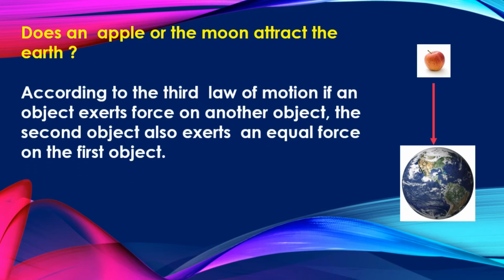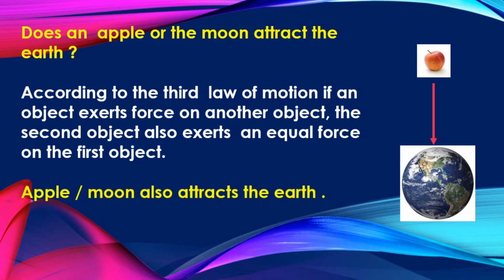According to the third law of motion, if an object exerts a force on another object, the second object also exerts an equal force on the first object. Or we can say that if the earth exerts a force on the moon, the moon also exerts an equal force on the earth in the opposite direction. Or we can say that gravitational force is a mutual force.